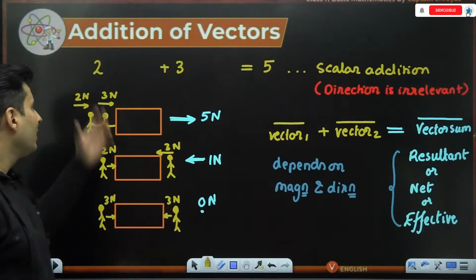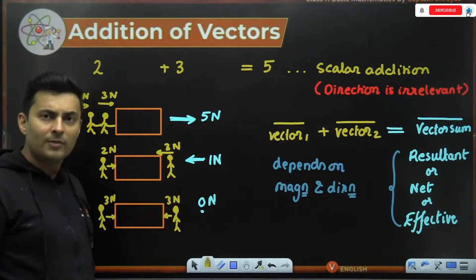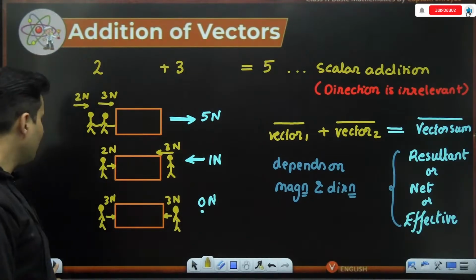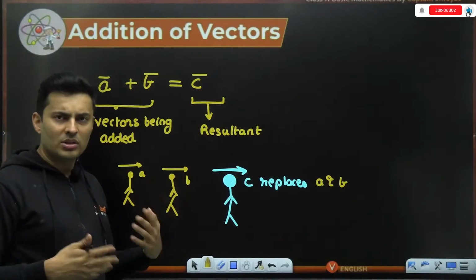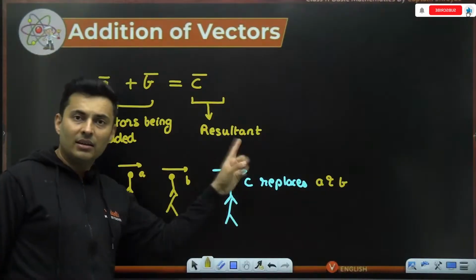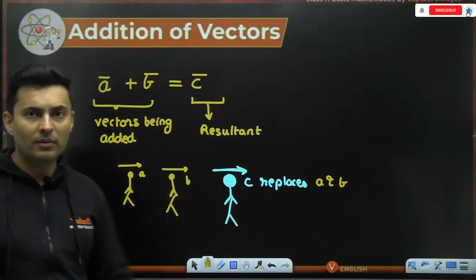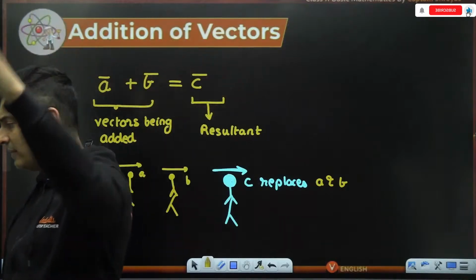You give me 2 kgs and then give me 3 kgs is the same as giving me totally 5 kgs. Same thing over here. You giving me 2 people who are applying A and B force, or whatever vectors, is the same as giving me one thing with a value of C with the same effective direction. Is this absolutely clear? Everyone, give me a thumbs up, then we'll go ahead.